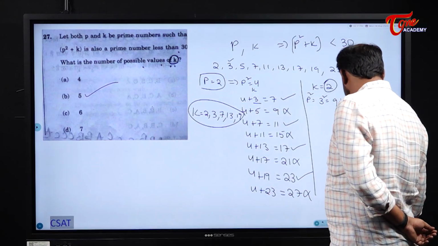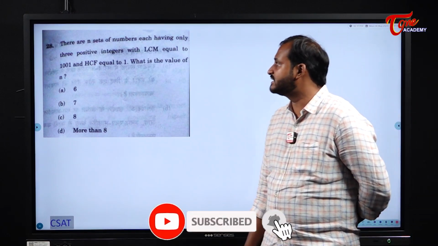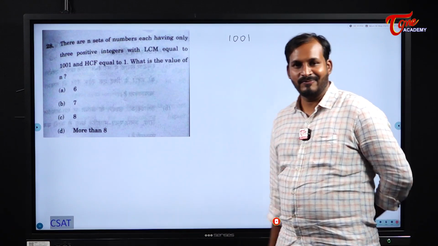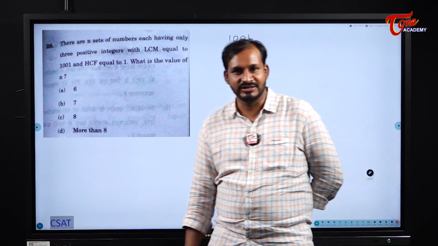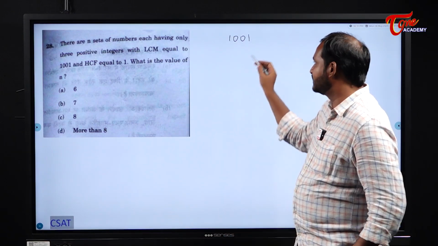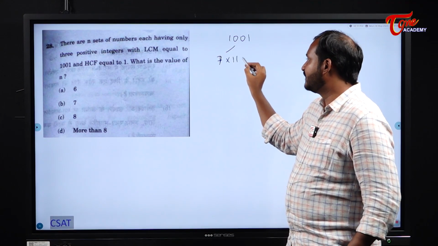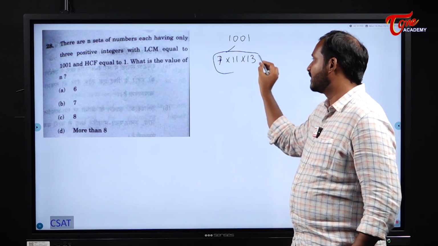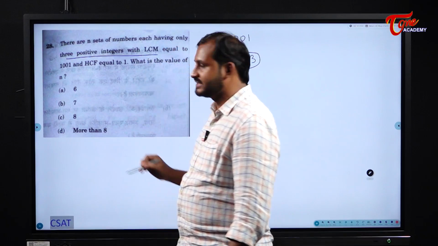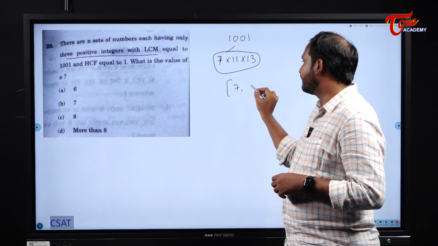Okay, next one. There are n sets of numbers, each having only 3 positive integers with LCM 1001. While discussing the problems, we came across this 1001, and at that time also I told you there is one specialty for this one. 7 into 11 into 13 is 1001, and they are saying n sets of numbers having only 3 positive integers with LCM 1001. What are those? That means the numbers are 7, 11 and 13.